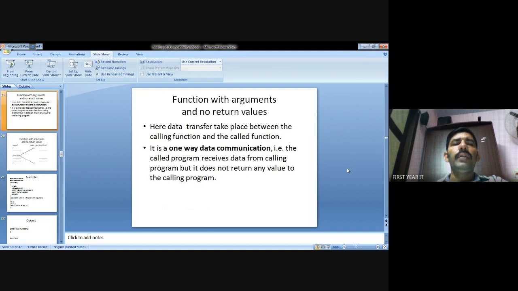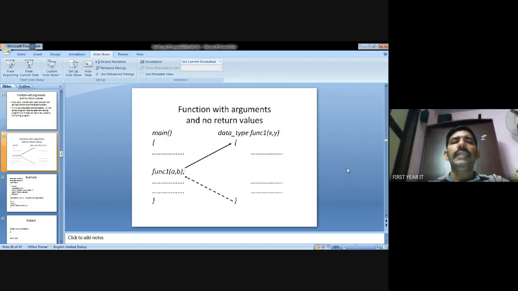Next topic, second: function with argument and no return values. Data will be transferred from one function to another, from the main function to the sub functions, but there are no return values. This is the syntax: in the main function, you call function 1(a, b). Function 1 is the sub function, which accesses the subclasses.